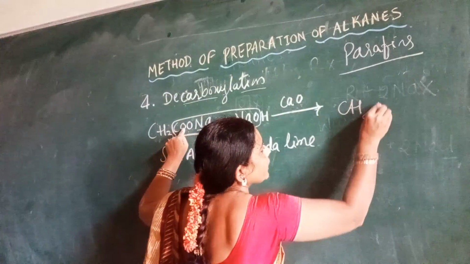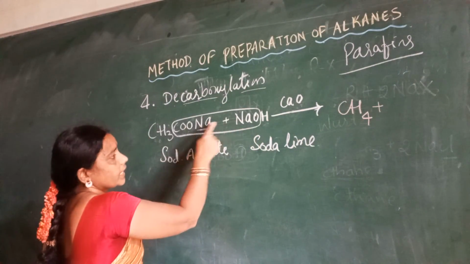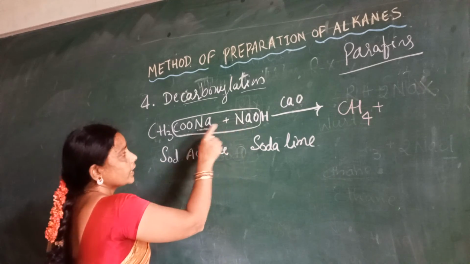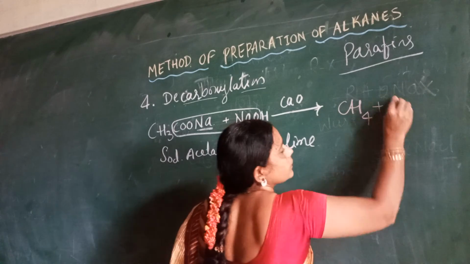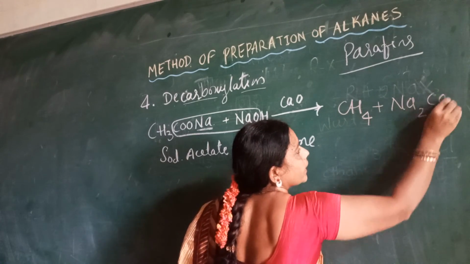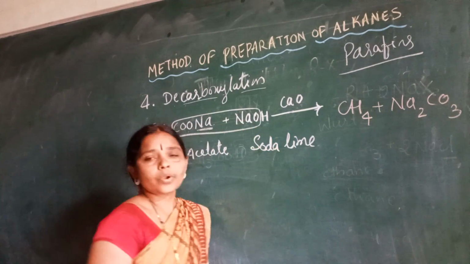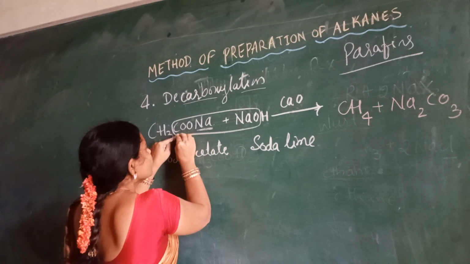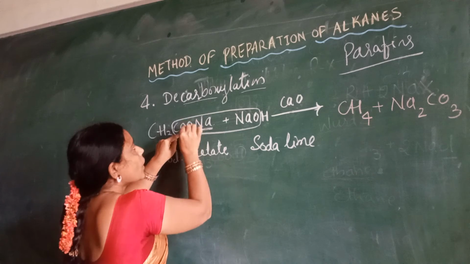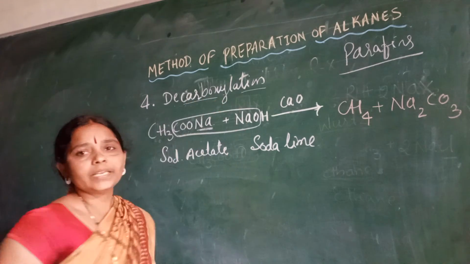What remains now? What is the side product? Na2 are there, Na2CO3. So what is the compound here? Na2CO3, sodium carbonate. Okay, removal of CO2 is called decarboxylation.